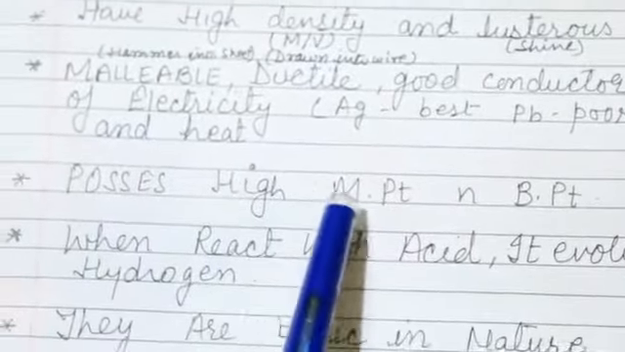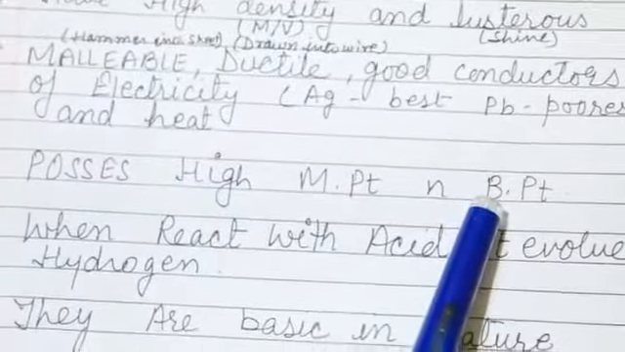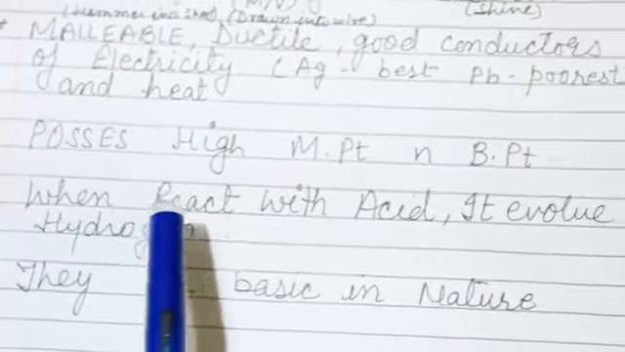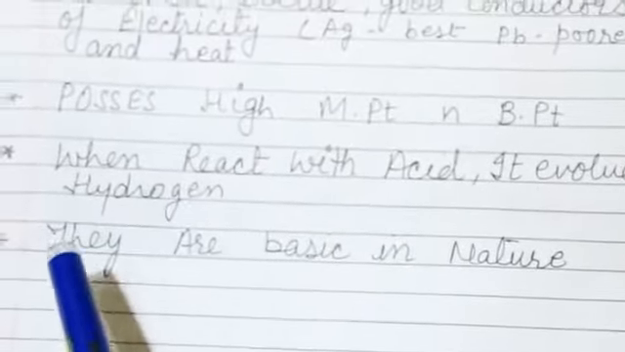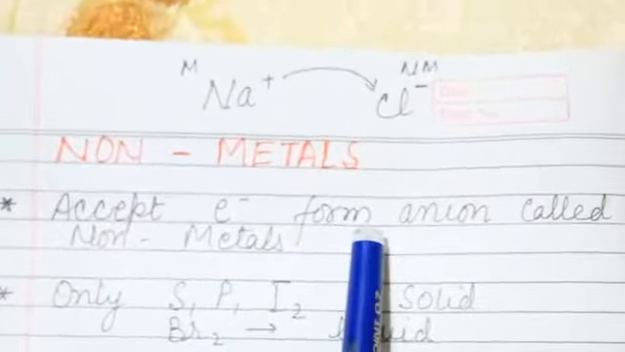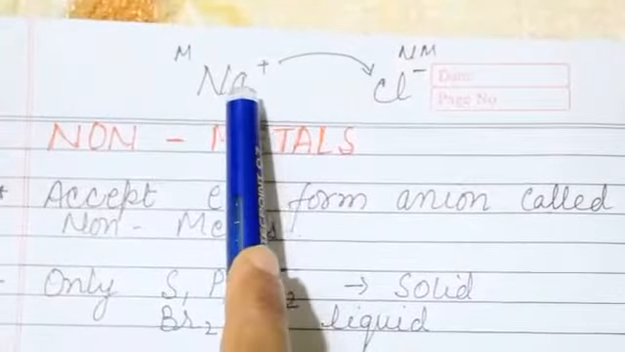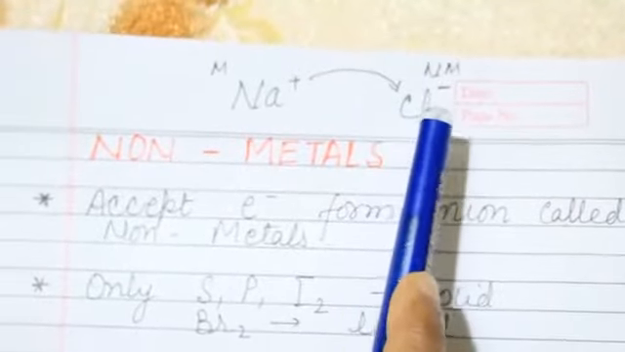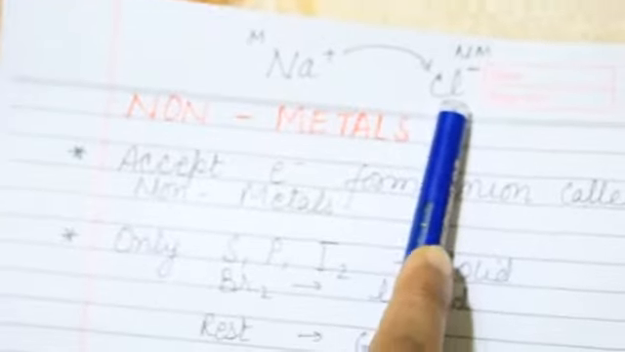They possess high melting and boiling points because the bonds are stronger in elements. When they react with acid, they evolve hydrogen and they are basic in nature. Now non-metals. They accept electrons and form an anion. Such as sodium acts as a metal because it donates one electron to chlorine, and chlorine acts as a non-metal as it accepts one electron.